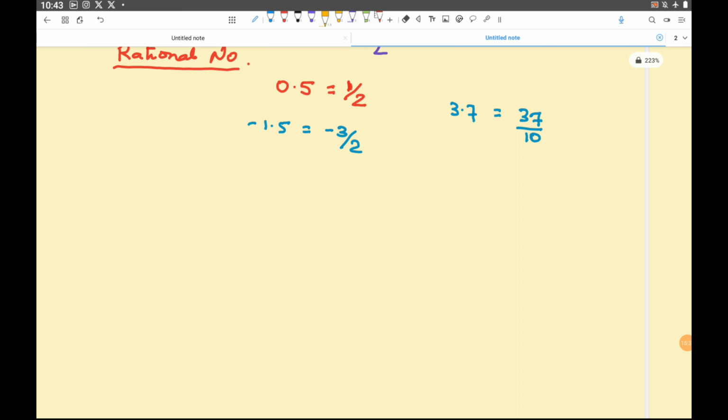So when I say 0.5, it can be written as 1 divided by 2. Minus 1.5, it can be written as minus 3 by 2. 3.7 can be written as 37 divided by 10.